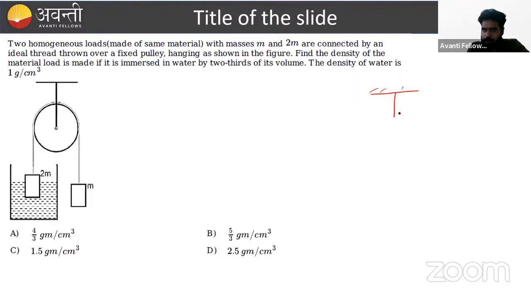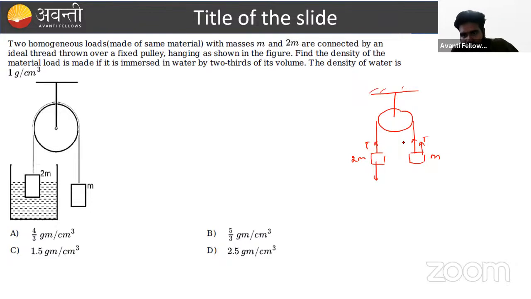Suppose there is a pulley block system given, that is 2m and this is m. What will happen, beta? An unbalanced force is created, and this 2m is moving in the downward direction and this m is moving in the upward direction. The string will get stretched and a tension comes, that is T. If the pulley is massless and the string is massless, we can assume the tension is the same, correct? But what will happen here?